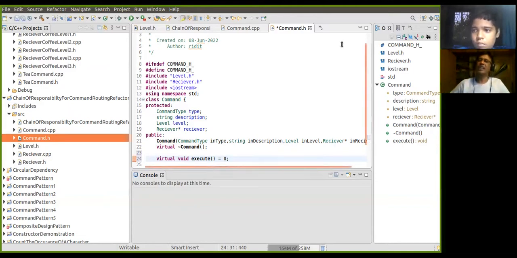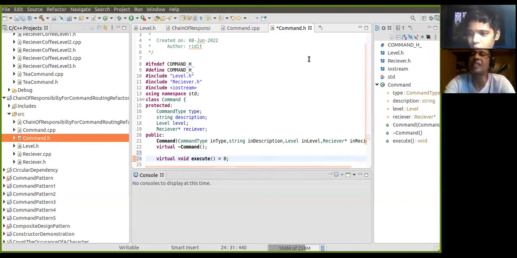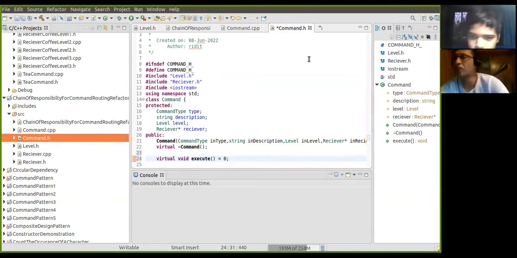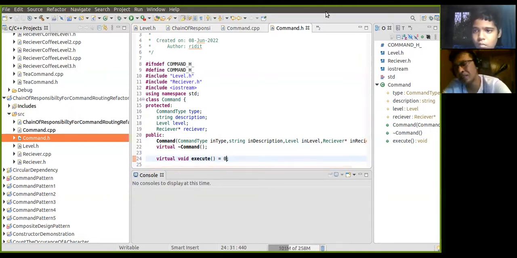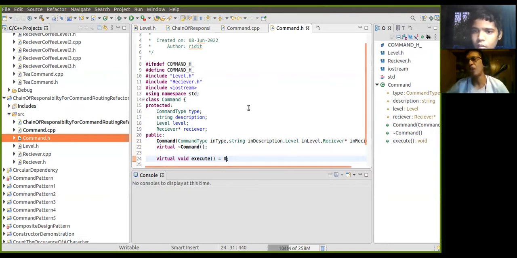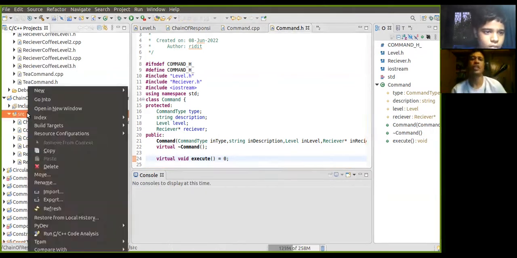Depending upon the command, copy command, at that level it will be pure virtual function, or maybe virtual function, and then at the absolute bottom, that is T command. Anyway, we'll see. So this is the basic base class of command. Now we'll have to define the different kinds of command, like T command and the copy command.